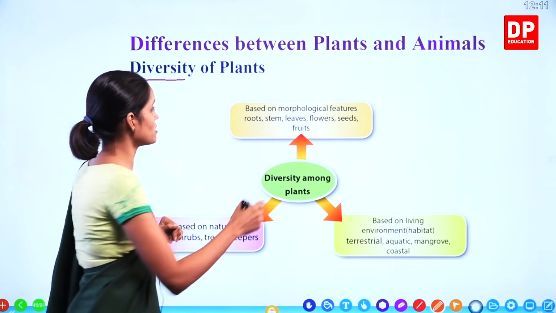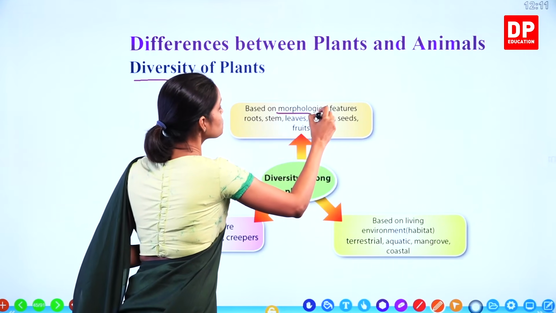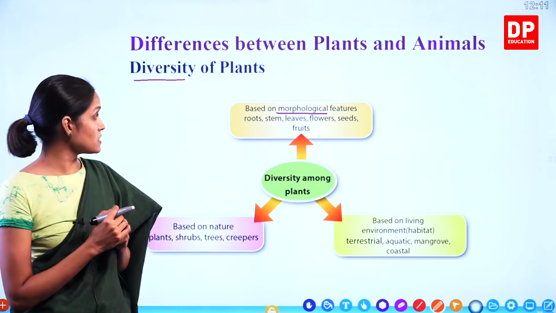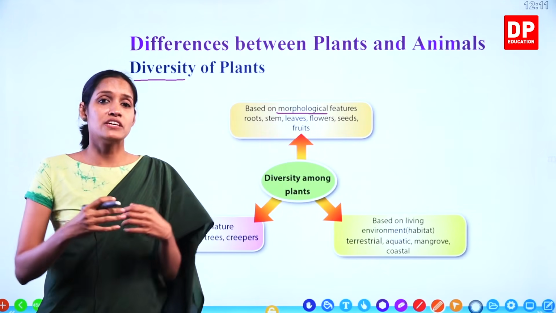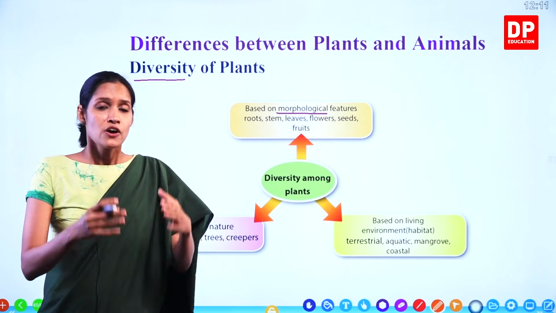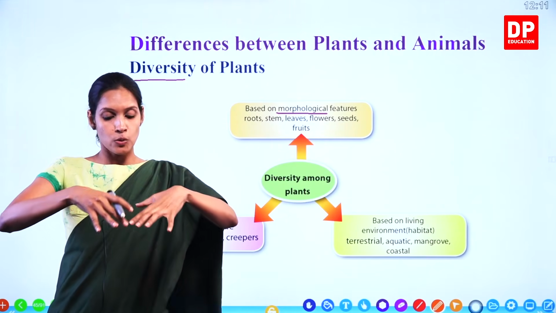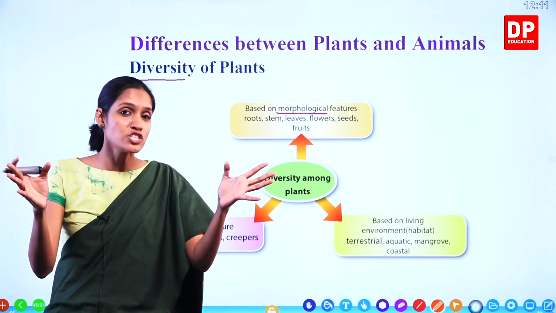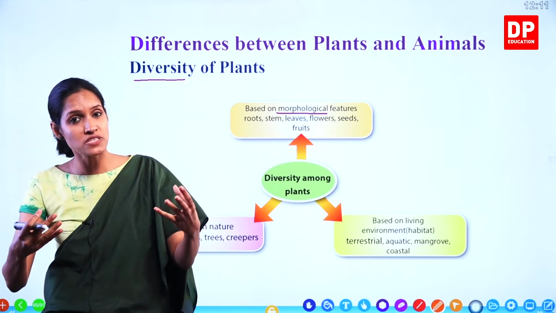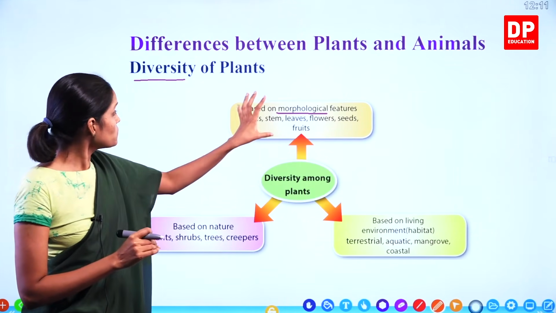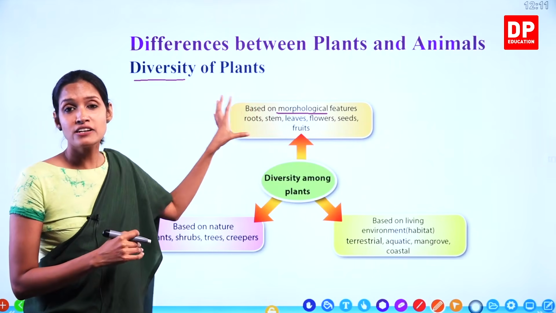Another new term now. What is the meaning of morphological features? Morphological features means, children, structural features, structural characteristics. When you look at a plant, you see how its stem is, how its roots are, how its branches are, or how its leaves, flowers, fruits, etc. are. Right? So when you look at these things, there are differences.